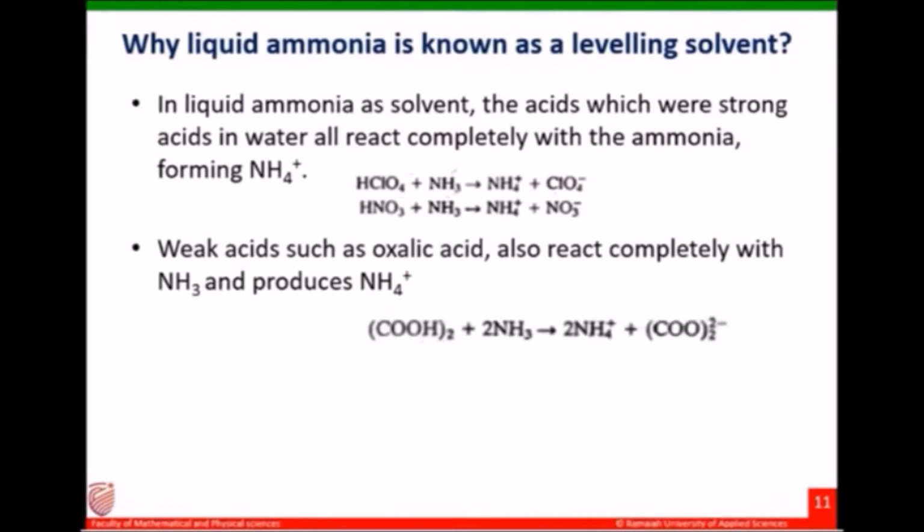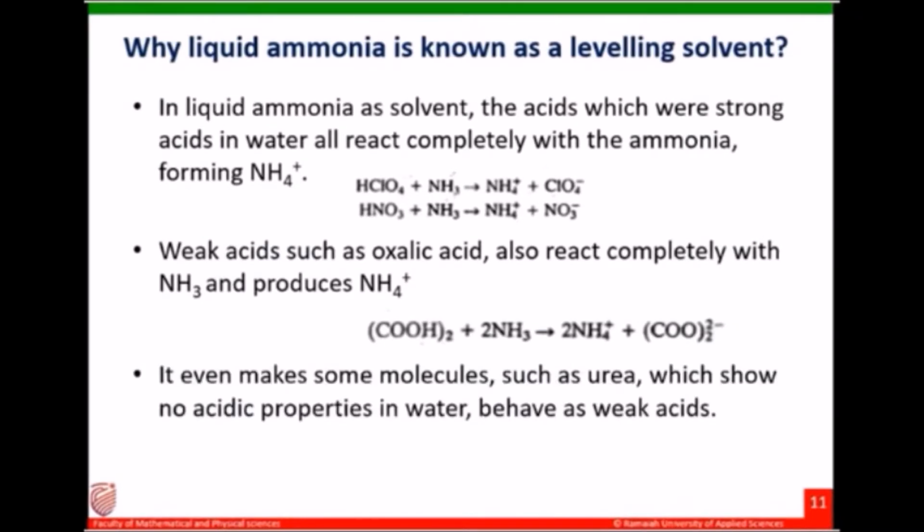If you take a weak acid such as an oxalic acid also, when it reacts with ammonia, it completely converted into ammonium ion, NH4 plus ion. So weak acids also will be completely converted into ammonium ions. Now if you take a non-acid material such as the urea, if you dissolve urea in liquid ammonia, then also you will get ammonium ions.